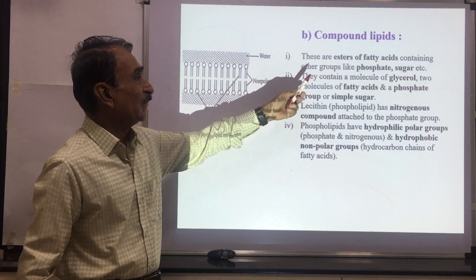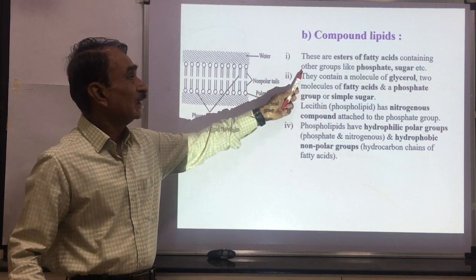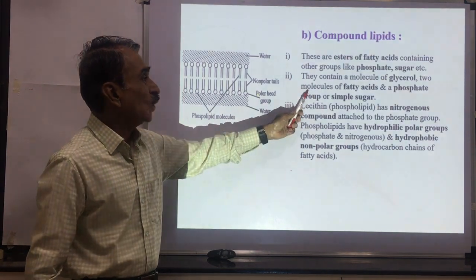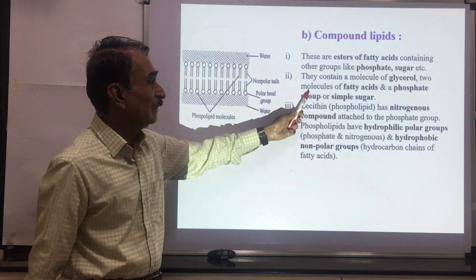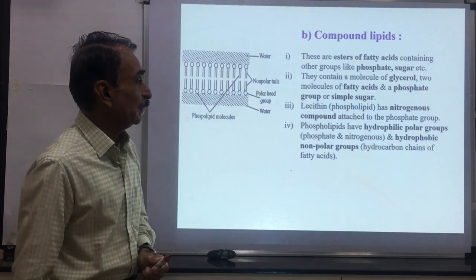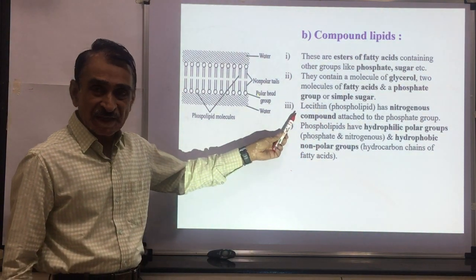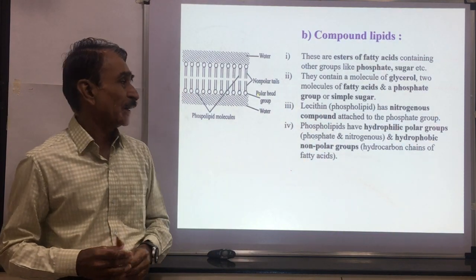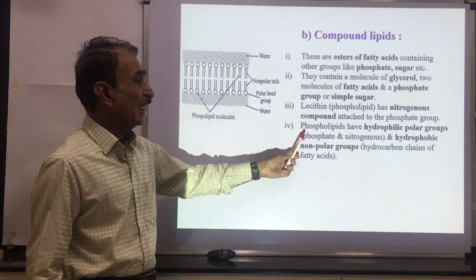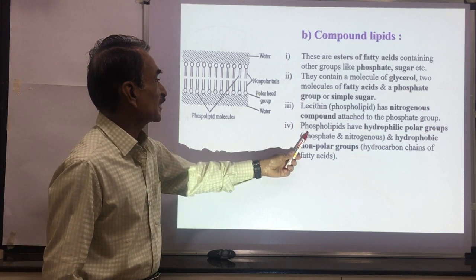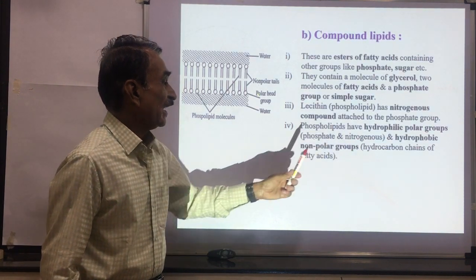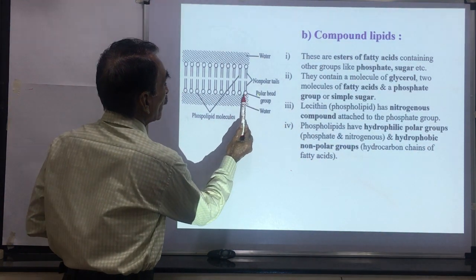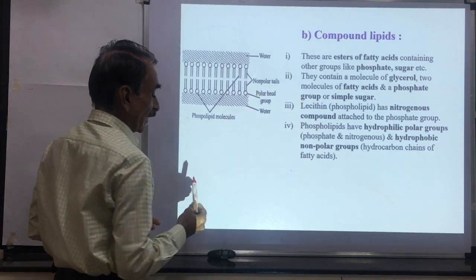Compound lipids are the esters of fatty acids containing a phosphate group and a sugar group. They contain a molecule of glycerol, 2 molecules of fatty acids instead of 3, and a phosphate group and simple sugar. Lecithin is an example of a phospholipid. It has a nitrogenous compound attached to the phosphate group. Phospholipids have hydrophilic polar groups and hydrophobic non-polar groups. You can see here, this is a polar head and these are non-polar tails.